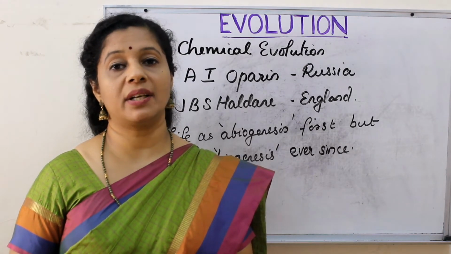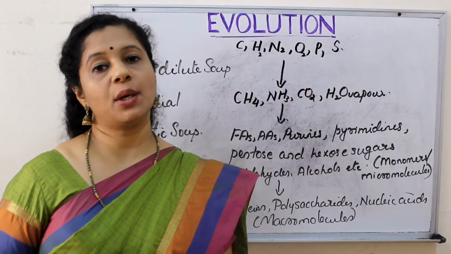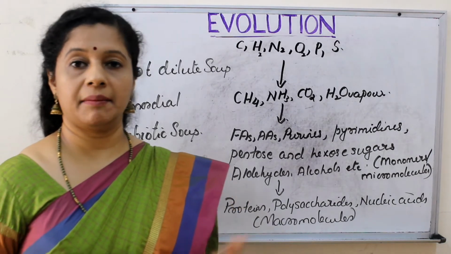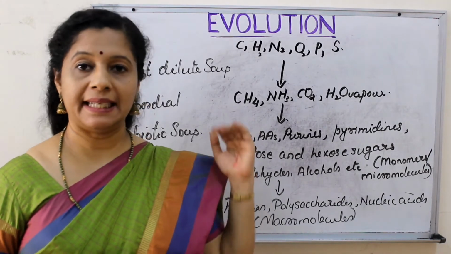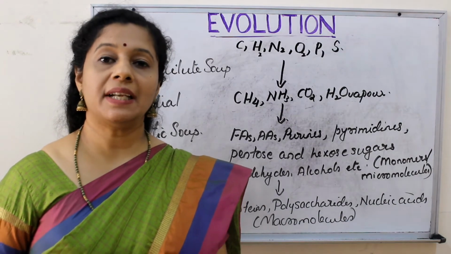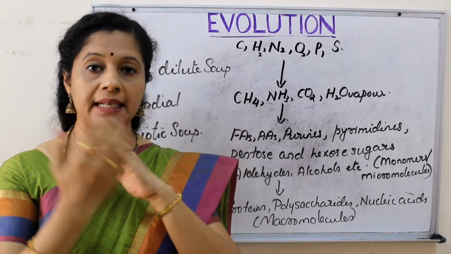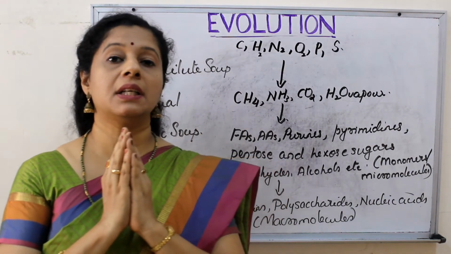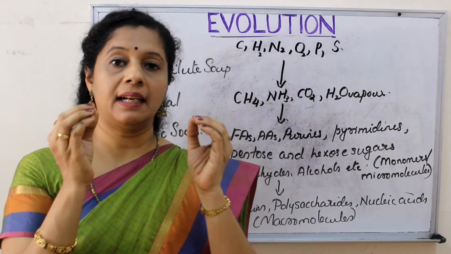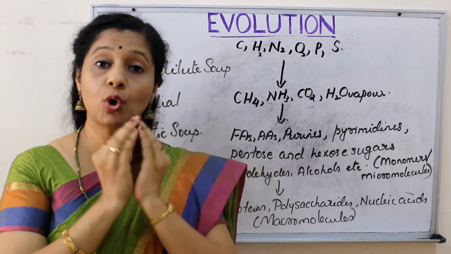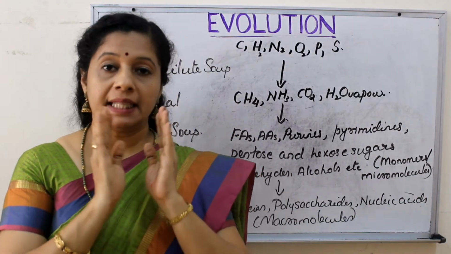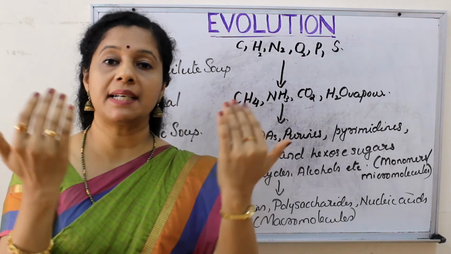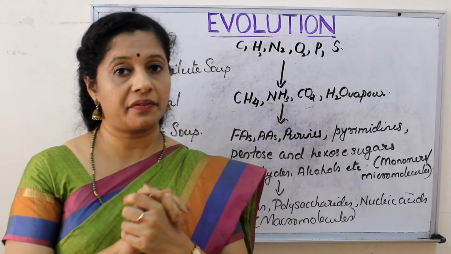Now let us discuss how it happened. Let us see the sequence in which the chemical evolution occurred. I already mentioned it in the beginning, but the same concept in detail we will see now. Initially, when the elements and dust particles were getting condensed during the formation of Earth, the heavier ones like iron and nickel all went to the center and formed the core of the Earth in the molten form. Then iron, magnesium, silicates and all formed the mantle, and carbides and silicates formed the crust of the Earth.